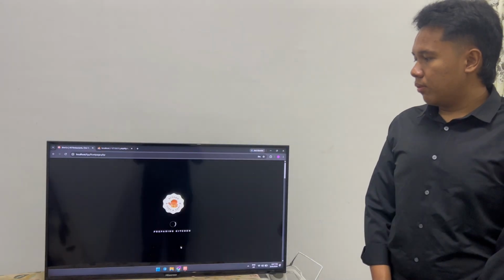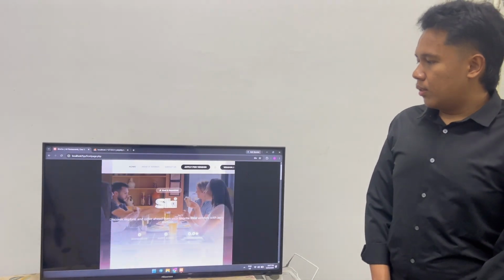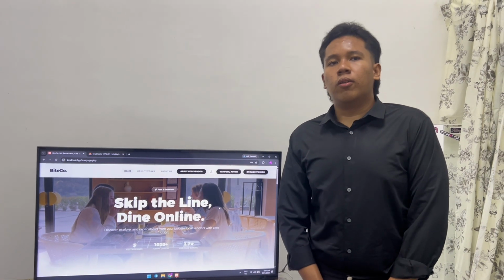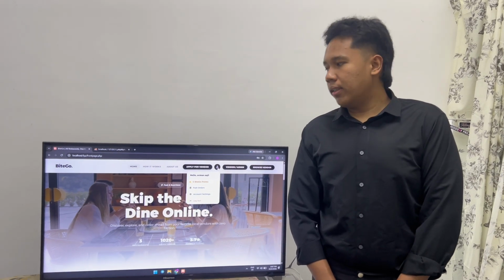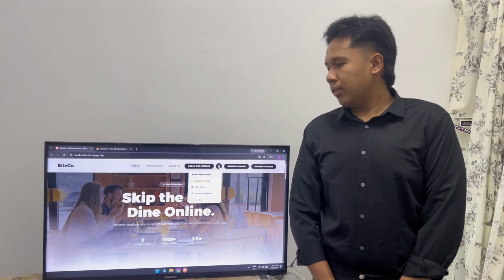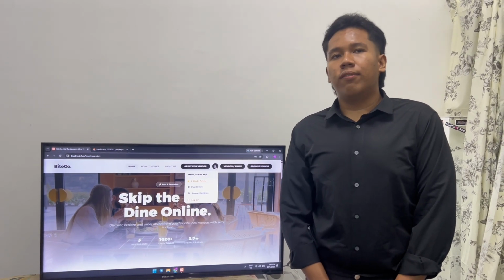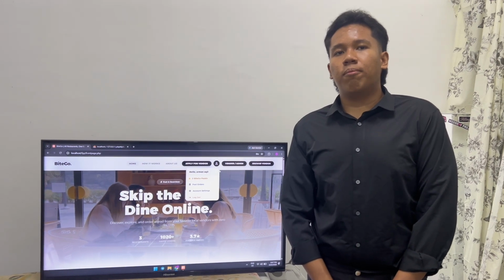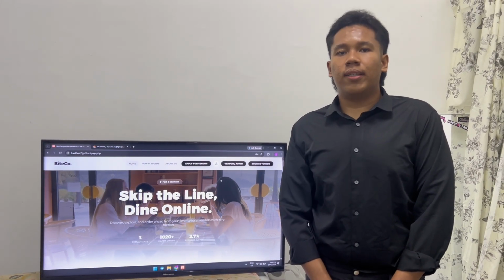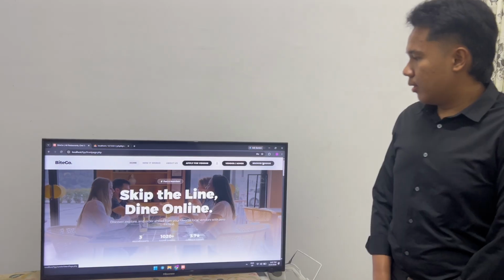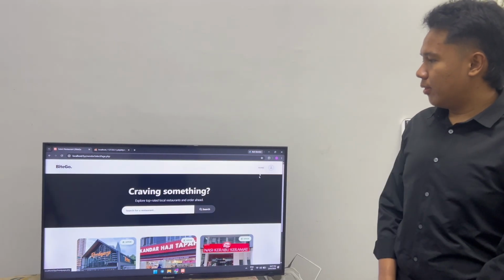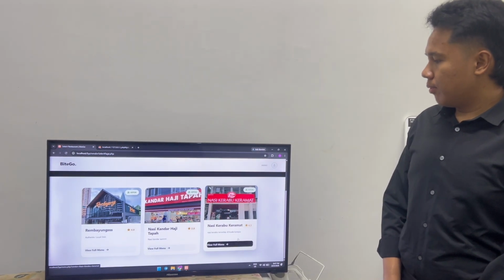Then register. Some of the advantages for login customers are they can track the order, they can see past orders, and they can give reviews, and also they get some points to use after that. Let's take a look across the window. Let's order some food.